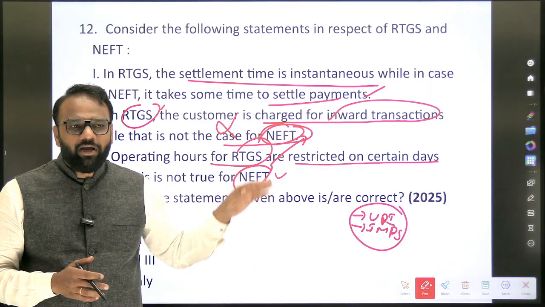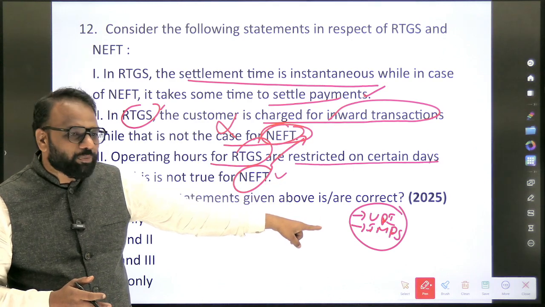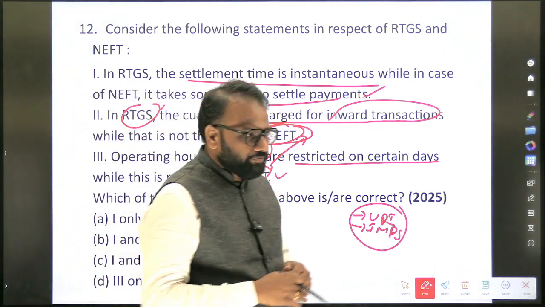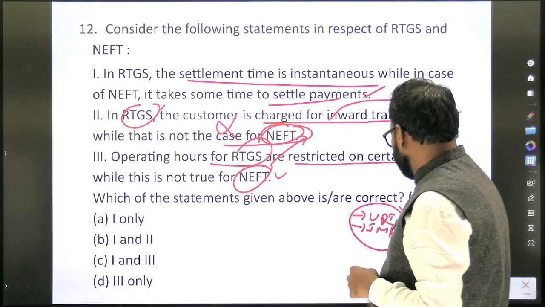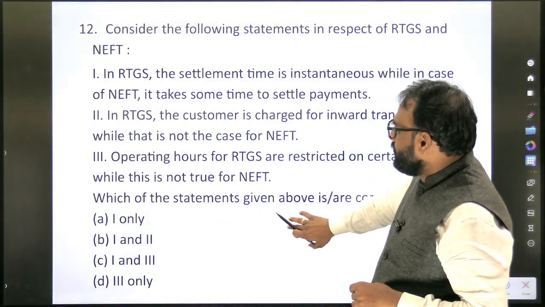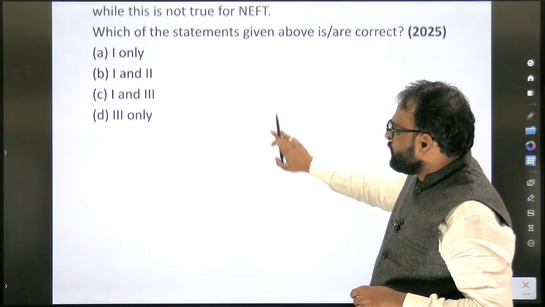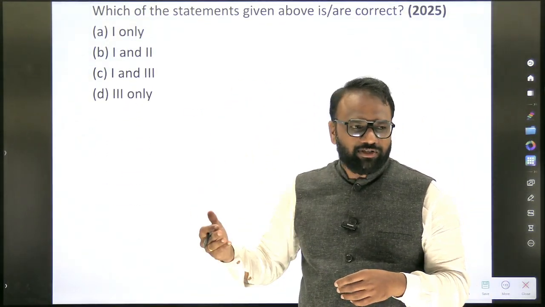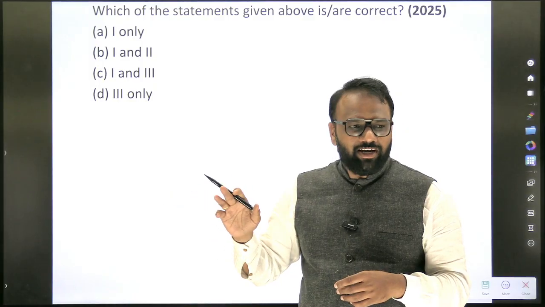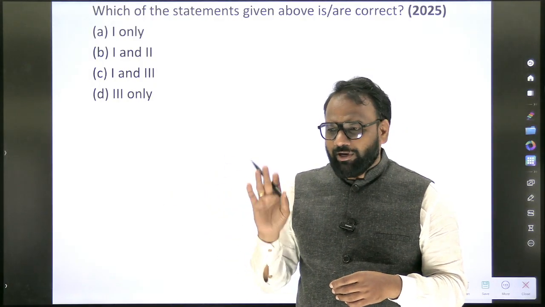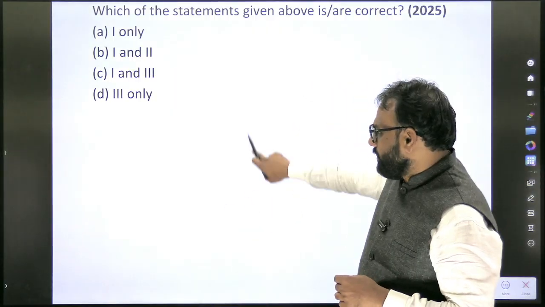Based on this question, we'll also prepare the other payment systems. So in the next class, when I ask about UPI or other systems, you should be able to tell whether it involves some kind of delay or not, and whether there is some cost involved. You should be able to identify and recall it correctly.